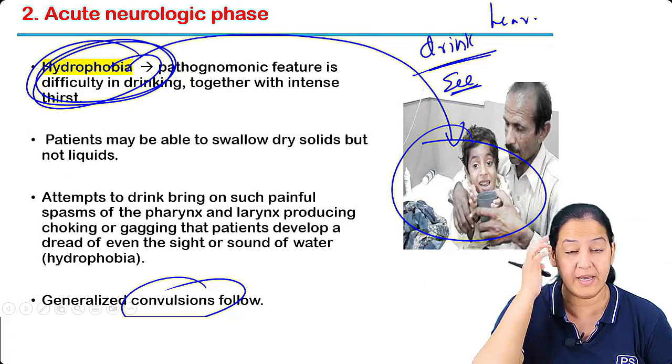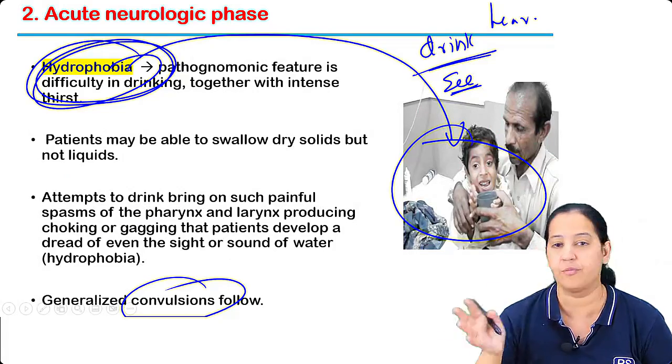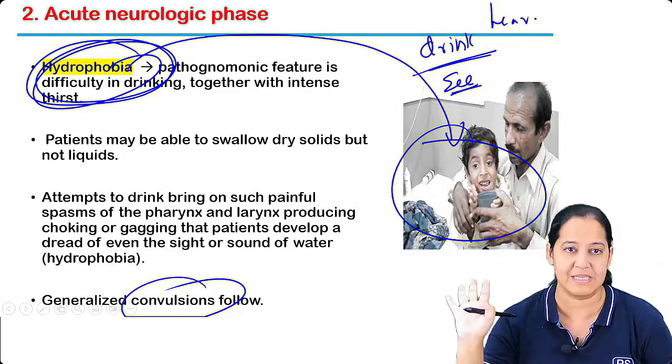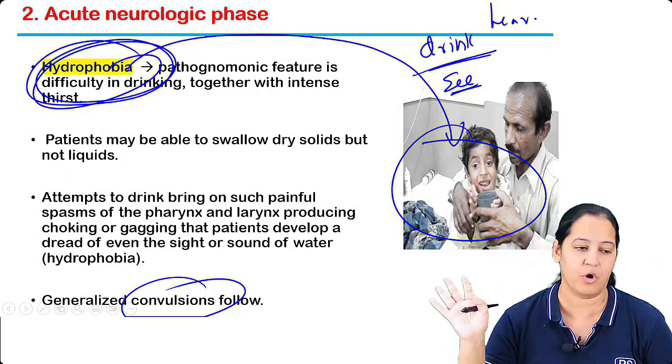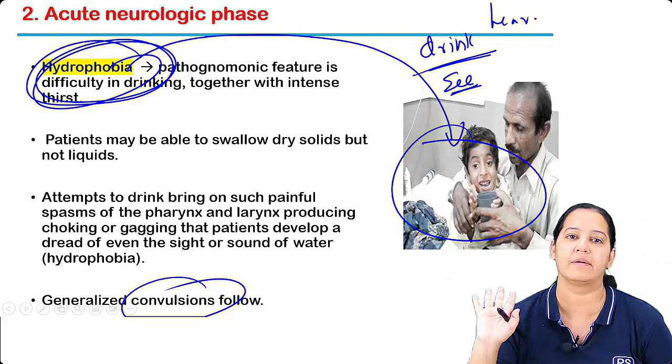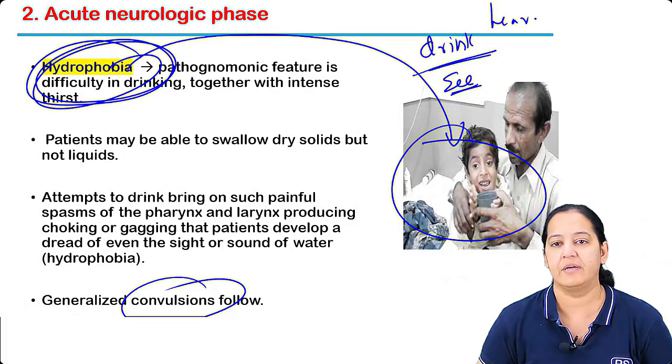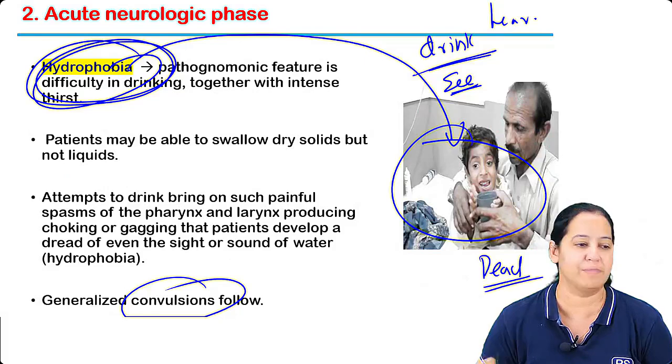There are certain areas in the brain which are destroyed, which cause hydrophobia. Exact mechanism not known. Cerebellum, hippocampus gone. That is for MCQs, right? Exact mechanism not known, but it is the hallmark here. Now, imagine this person is dead.